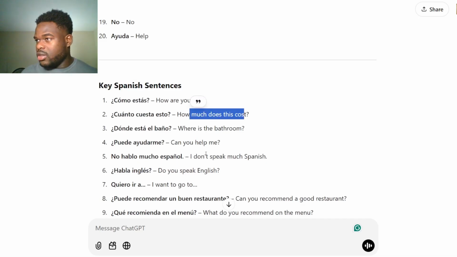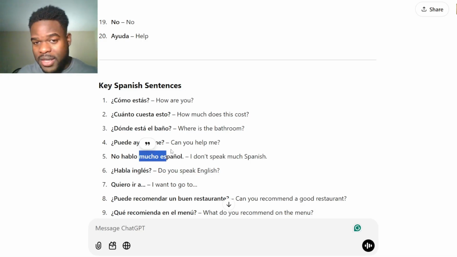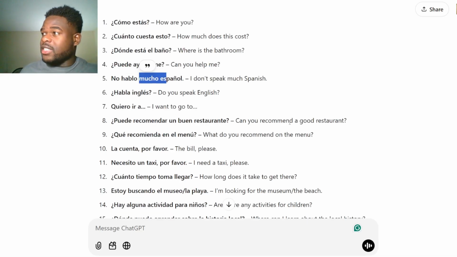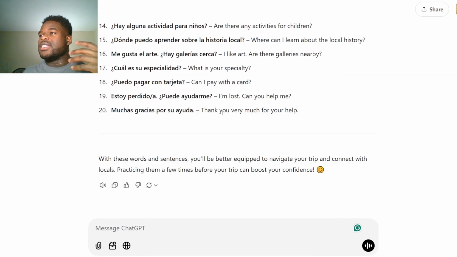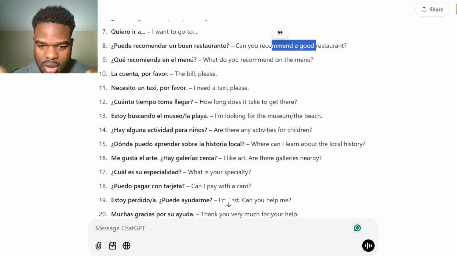How much does it cost? No hablo mucho español. When you're speaking, you tell people you don't know much Spanish. Can you recommend a restaurant? So all these things, as you can see, are very much in line with every question we've asked before and how ChatGPT can help us.